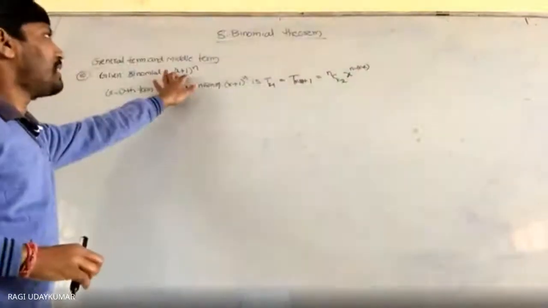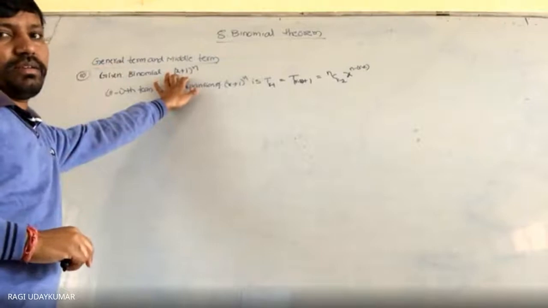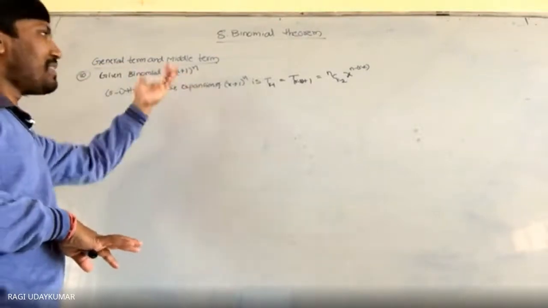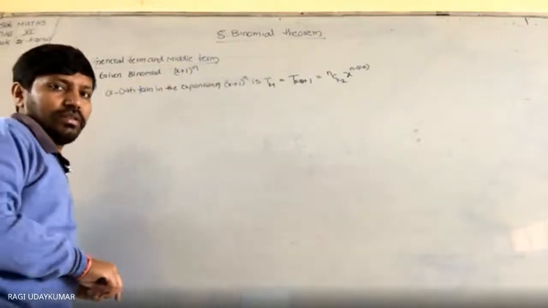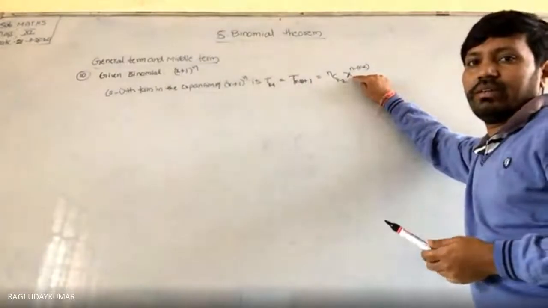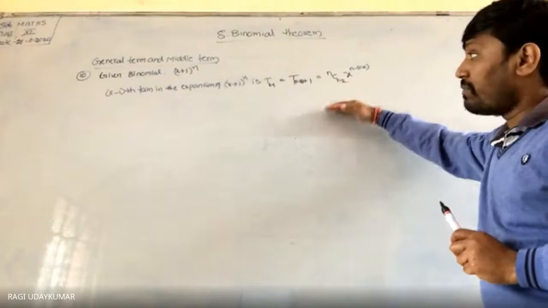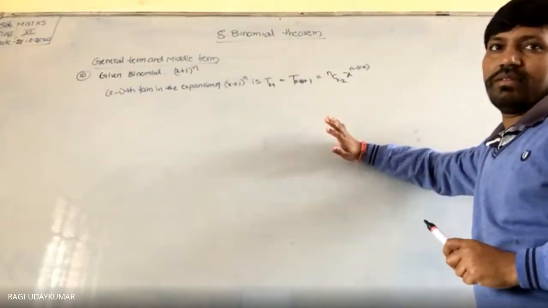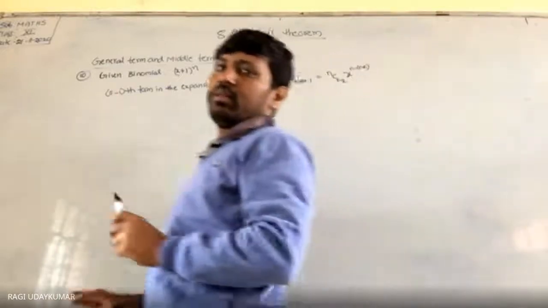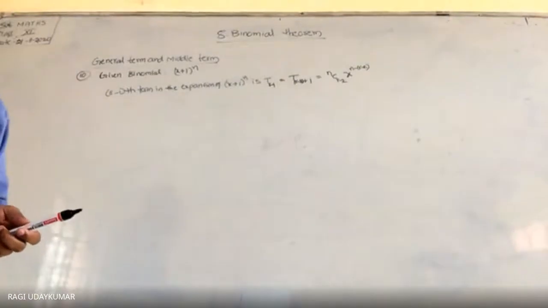Even you can write here x plus 1 लिख सकते हैं, 1 plus x भी लिख सकते हैं. Which is comfortable to you, that you can write. If you write 1 plus x, what is the advantage? The advantage is here 1 you are going to get. And here x to the power of r minus 2 directly. But in every place you have to take the 1 plus x. That is the main thing. समझ में आया ये problem? Even you can take the 1 plus x or x plus 1. In both anyone you can take into consideration.